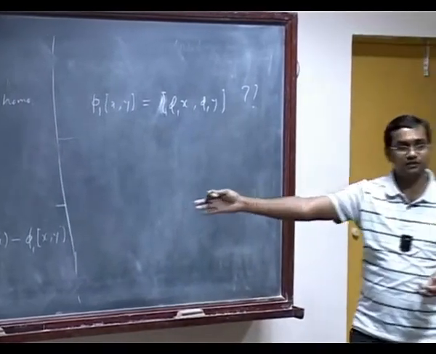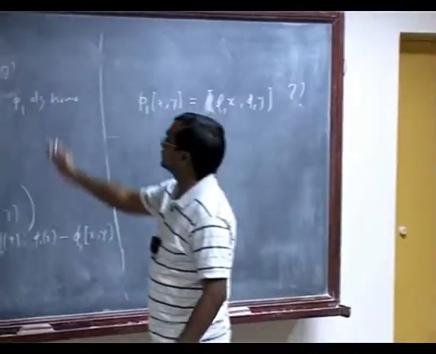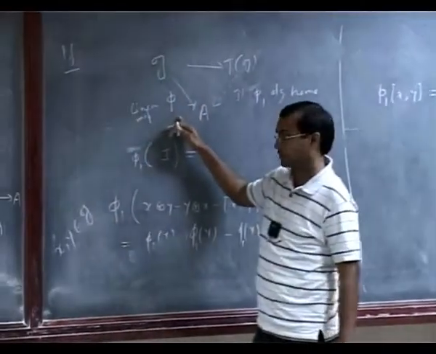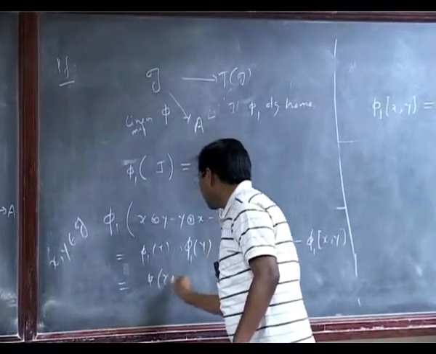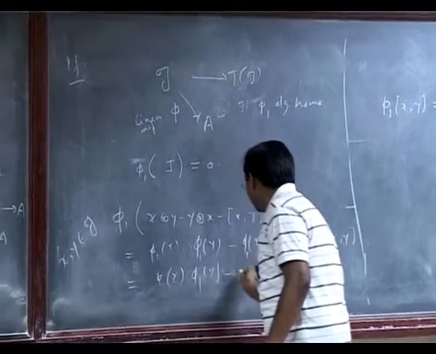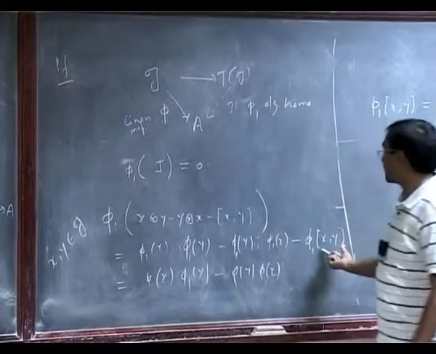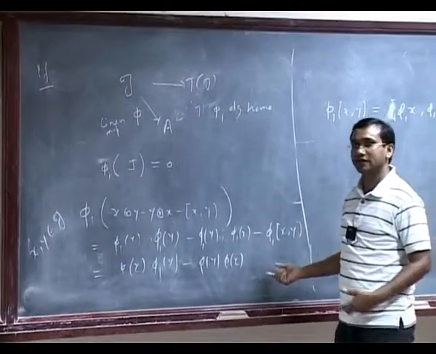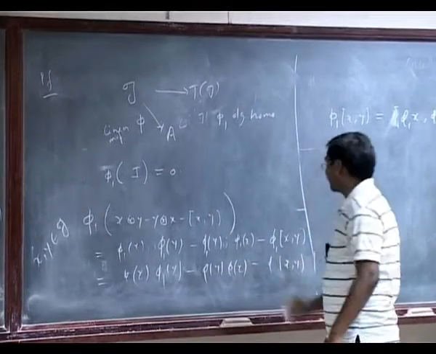I have elements x, y from G. So phi1 restricted to G is just phi. So everywhere I can write first of all phi x, phi y minus phi y, phi x, and bracket xy is again an element of G only. So I can write it again as phi of bracket xy.